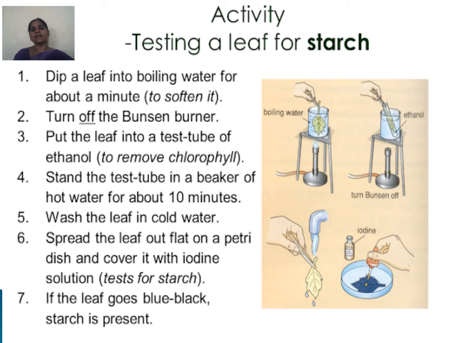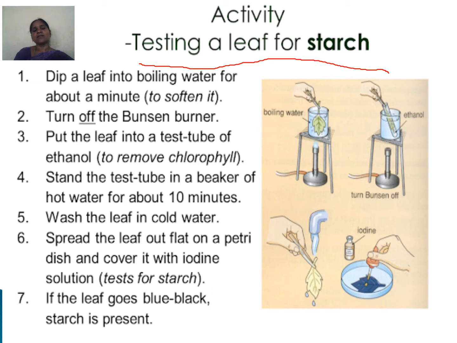So for that, I have conducted a test, and let's see what we need for this test. Testing a leaf for starch. Starch is how the food is stored, and we test whether it is present or not. To test this, we need a healthy leaf, iodine solution, alcohol, a Bunsen burner, and test tubes also. These are the things necessary for this test.